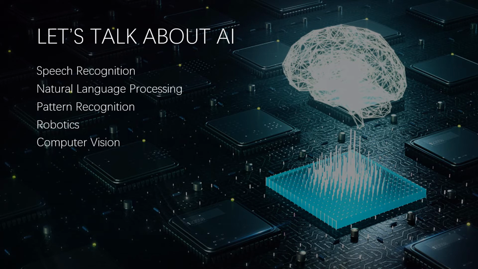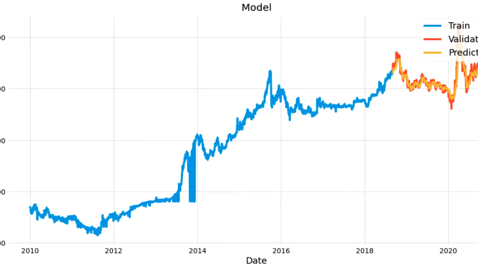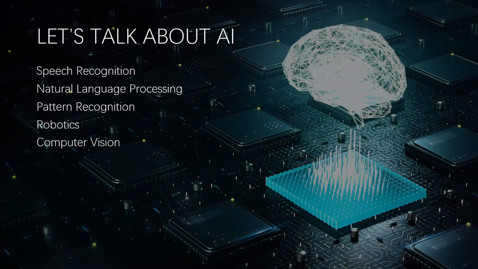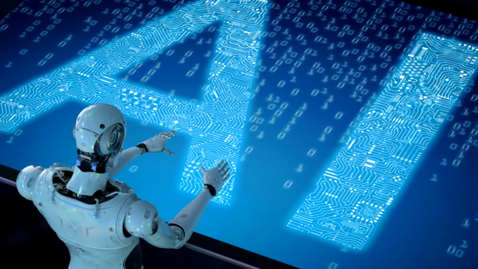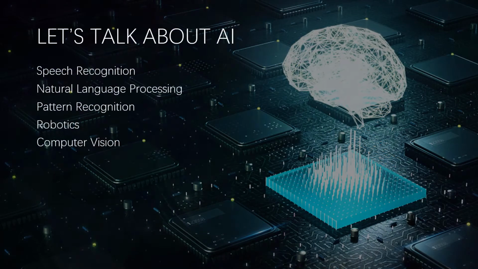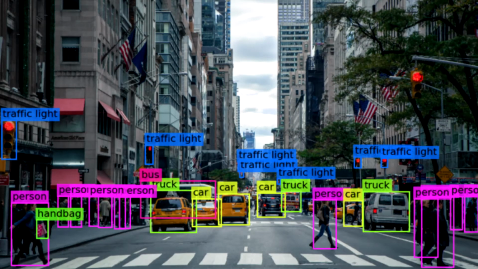The next example is going to be about pattern recognition, where AI can help us to recognize patterns like stock price prediction, weather prediction, and so on. AI also helps robots to become smarter and smarter every day. The last example is computer vision, where AI helps the machine to see the world just like human eyes.